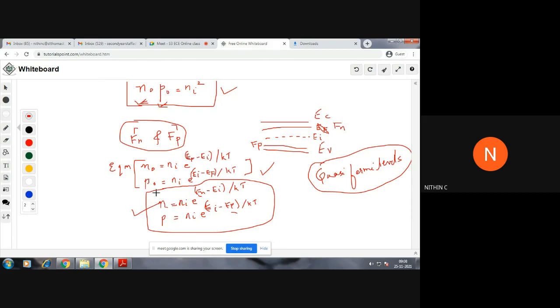We said something earlier: this n0 and this n, how is it different? This n0 is the equilibrium electron concentration value. When there is excess carrier, it becomes n0 plus the excess electron concentration, delta n. That is the new concentration n. We wrote this earlier when talking about excess carriers. Similarly, p can be represented as p0 plus the excess carriers that were generated, delta p. This we have already written. n and p.